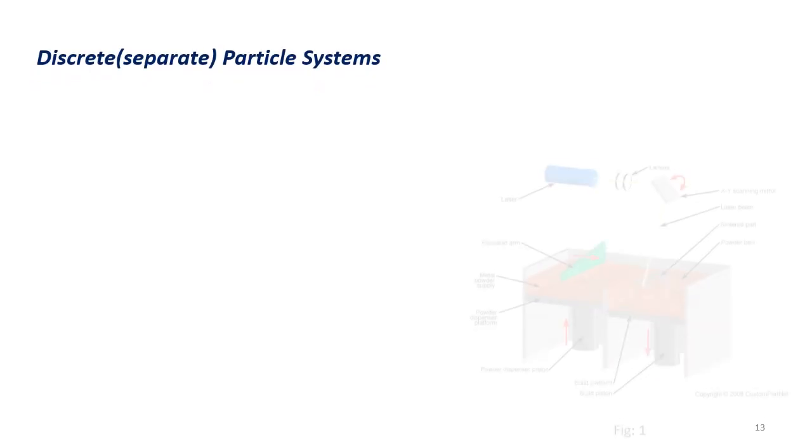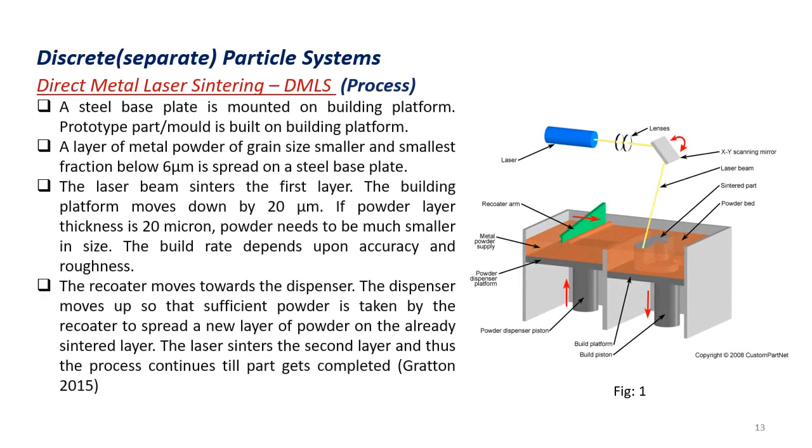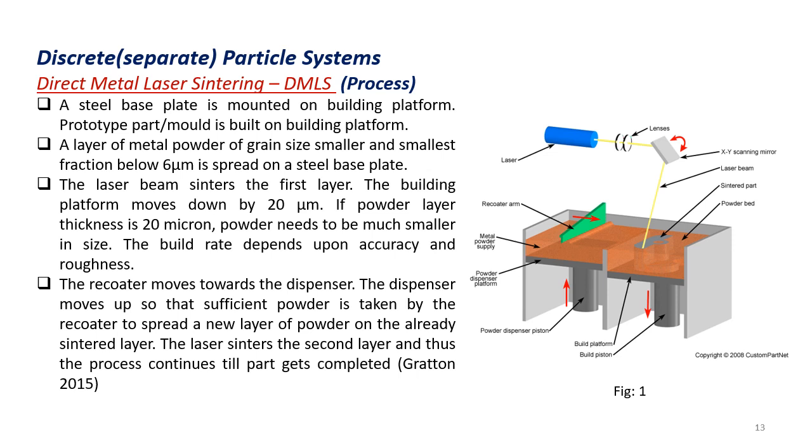Here we will understand the direct metal laser sintering process. The first step is to prepare the prototype or a model on the build platform. This is the build platform. On this build platform you are going to have a steel plate. The steel plate is mounted to build the part. So a layer of grain size as small as 6 micrometer is spread on this steel plate.